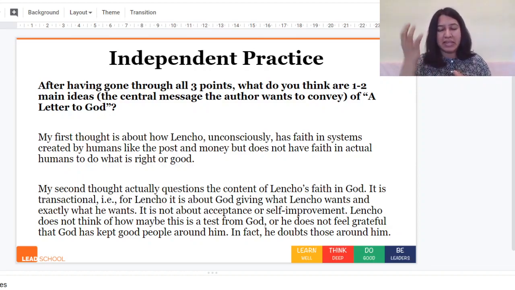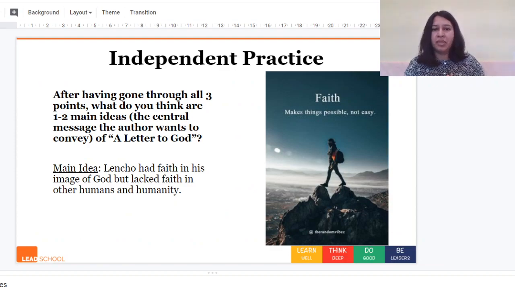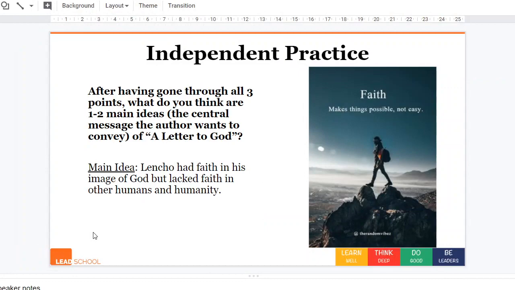So now, after having these two points in my head, taking the 3 steps, my main idea would be: Lencho had faith in his image of God, but lacked faith in other humans and humanity. So this is the main idea that I have come up with. Please see if this makes sense to you.